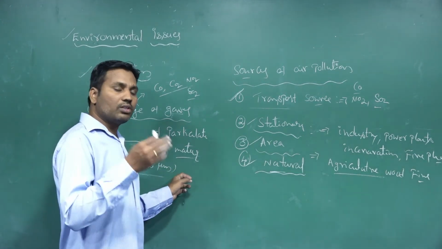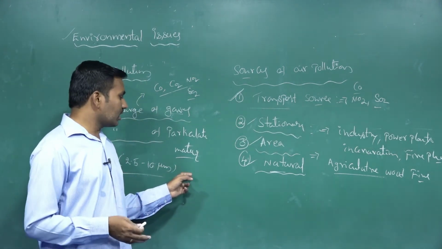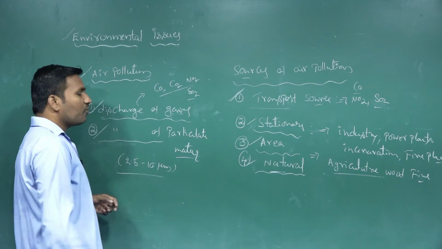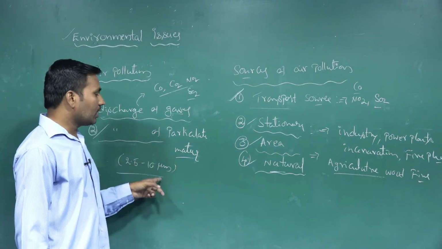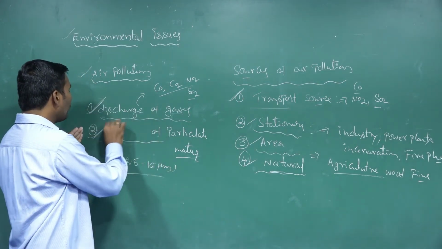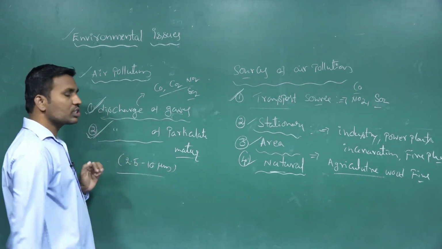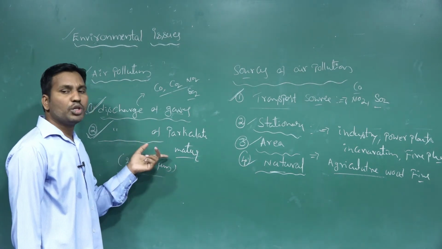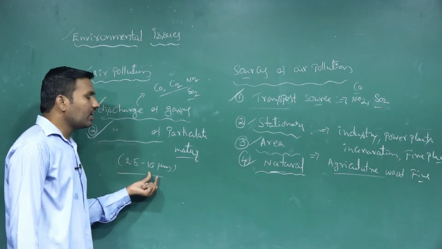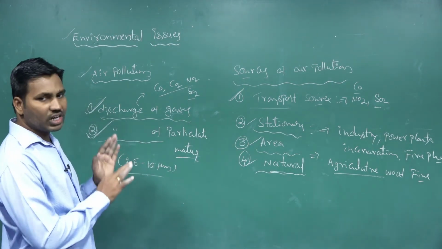Those are discharged from industrial areas, or even from automobile exhausts. From that too, a number of particles are released, and those particles cause air pollution. So majorly these are the two ways the pollutants are released into the atmosphere, either in gas form or as solid matter. Solid matter means particulate matter. These suspended particles are 2.5 to 10 micrometers in diameter. These are the sources of air pollution.